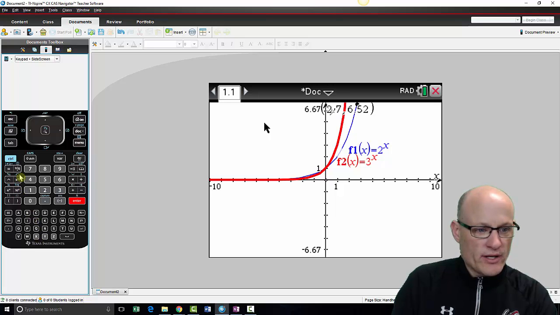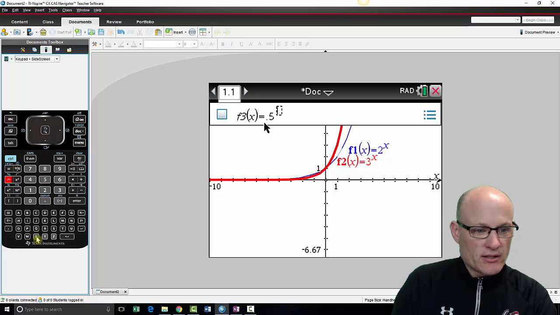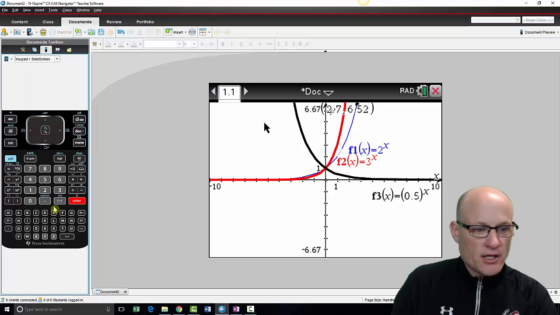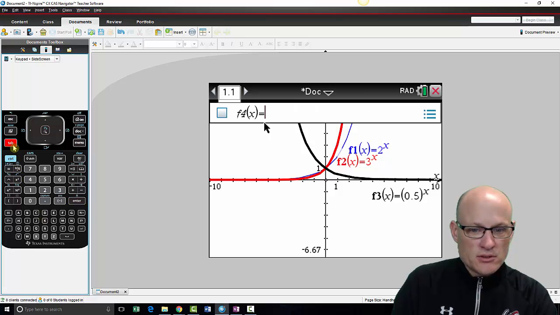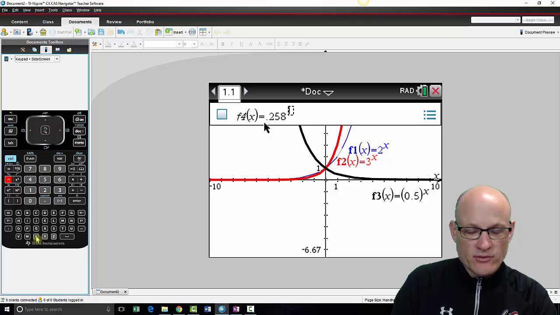And then 1/2 raised to the x. And then tab, let's go 0.258 raised to the x.